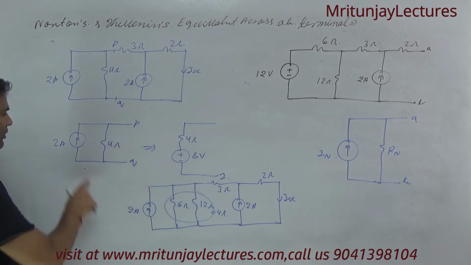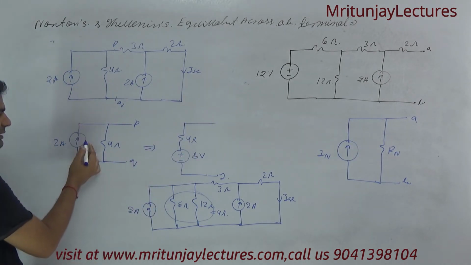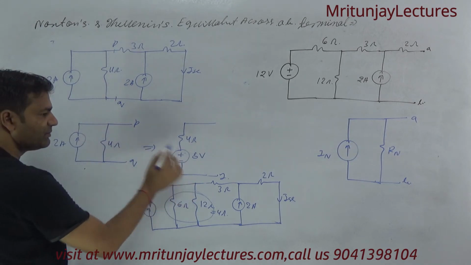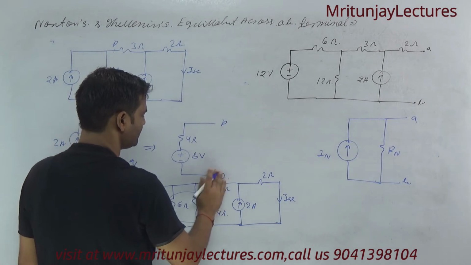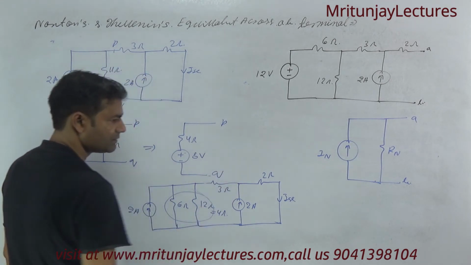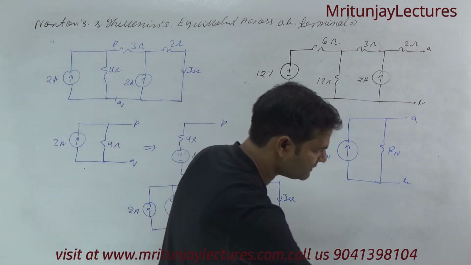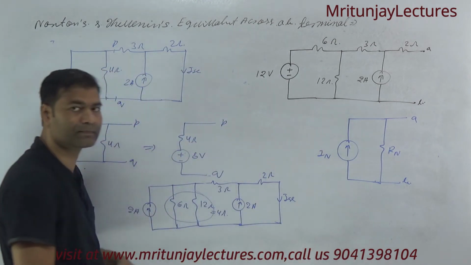Polarity is decided by the direction of current: it is upward, that's why the upper plate is positive, the lower plate is negative. So that is P and this is Q. Clear or not? If any doubt, then tell me, sir.